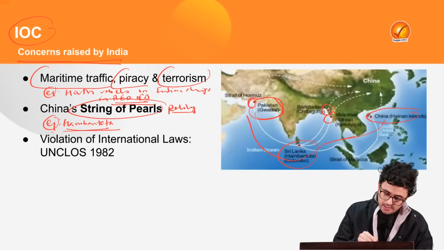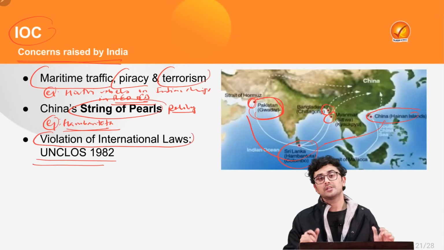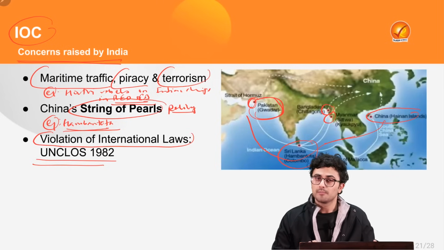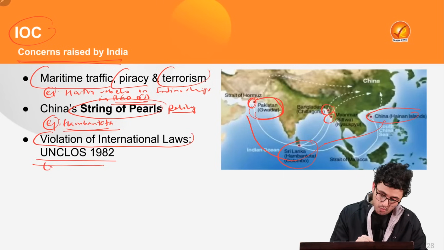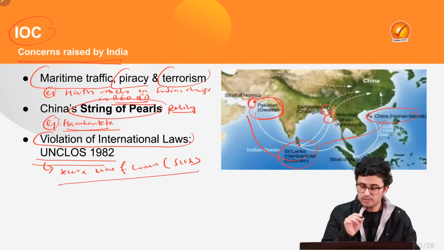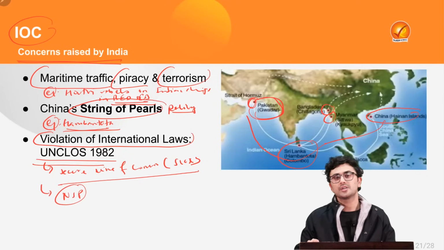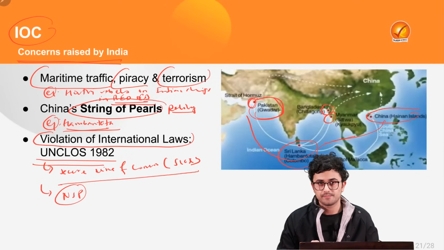Now all this constitutes a violation of international laws under UNCLOS 1982, because the secure sea lines of communication are violated. It also compromises India's position as net security provider in the region.